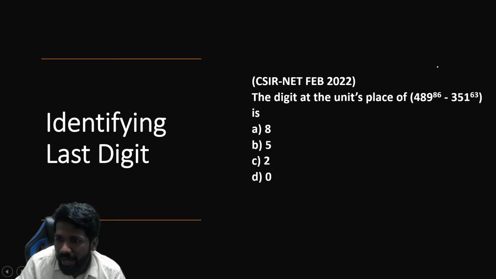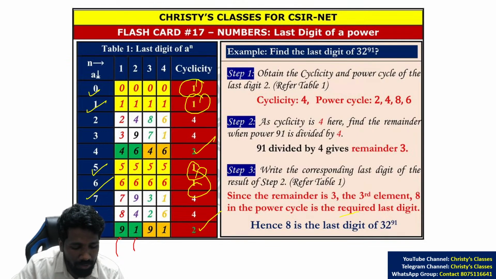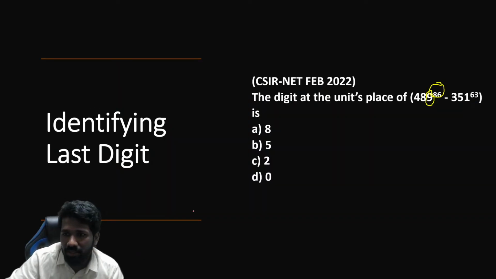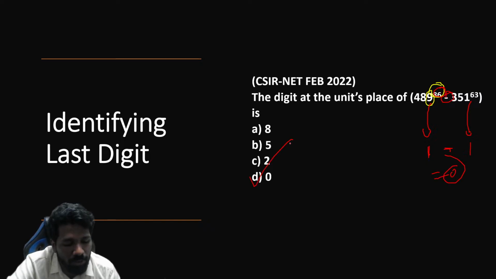Now this is a 9 ending number, 9 raised to 86. The speciality of a 9 ending number is that its cyclicity is 2. Cyclicity 2 means there are 2 possible last digits: 9 and 1. How to do this? 9 raised to an odd power always gives 9. 9 raised to an even power always gives 1. This is 86, an even power, so the answer will be 1. This is also 1. In between there is a subtraction. So 1 minus 1, 0 is the answer.